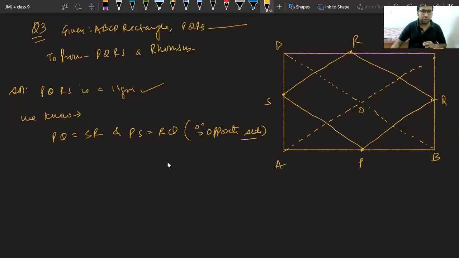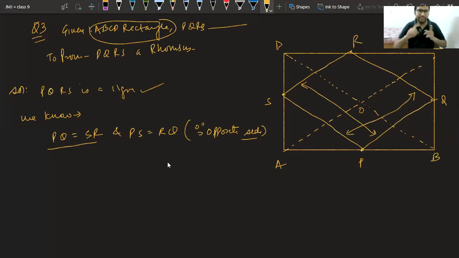It is given to you that ABCD is a rectangle. Class, try to think. We know PQ and SR are equal, that is, opposite sides are equal. We want to get a connecting link. Either we prove PQ equal to RQ, or we prove these two equal or these two equal.